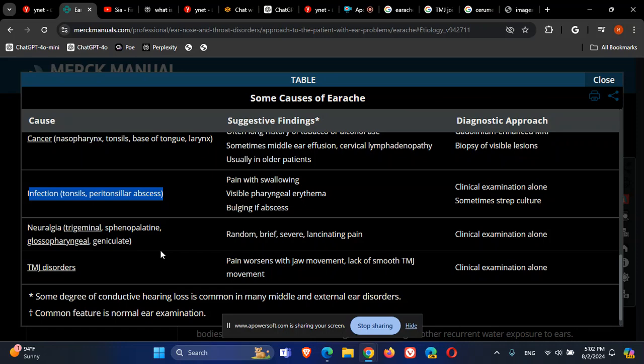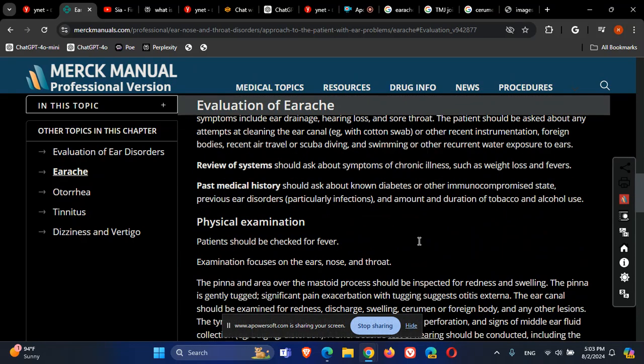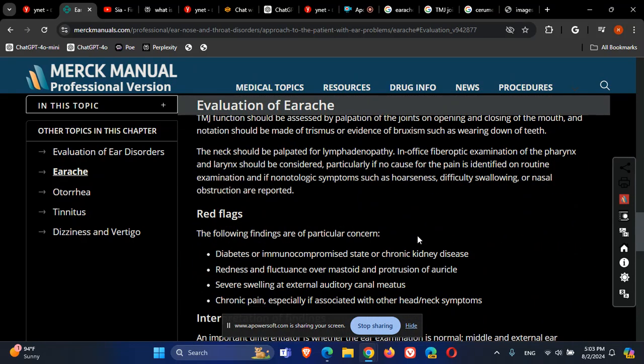But remember that the treatment for the temporomandibular joint is better directed at the cause, because arthroscopy and surgeries for treating temporomandibular joint dysfunction directly are not very successful most of the time. Of course, there are exceptions, but if you can find and treat the cause, it is better.